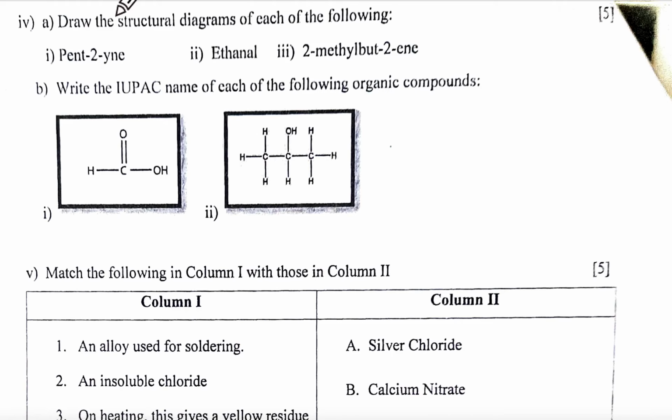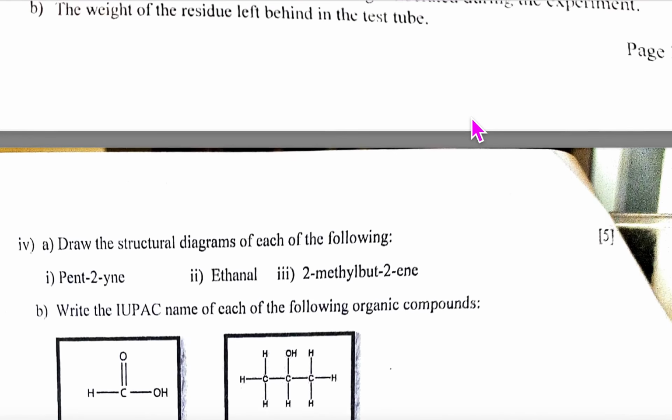Understanding? Structural diagram for this. Pent-2-yne you can do. Pent means what? 5 carbons, and for the second carbon there will be a triple bond. Okay, and check for each carbon there. Excuse me, ma'am, will be ethanol. What is? Ma'am, the earlier question, it was 2 to 3.5 grams.